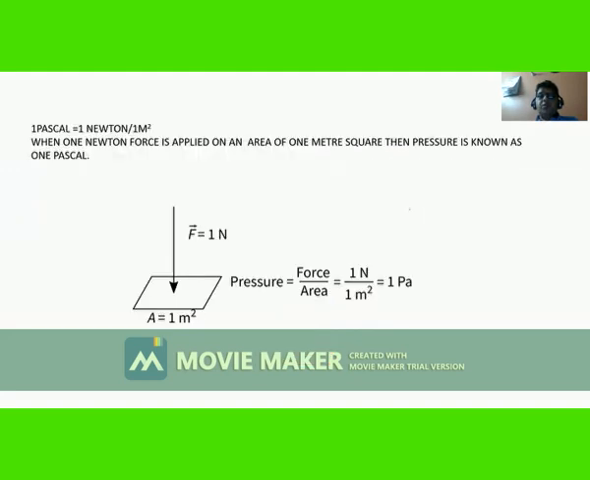The unit of pressure is Pascal. When 1 Newton force is applied over an area of 1 meter square, then the pressure is known to be 1 Pascal.